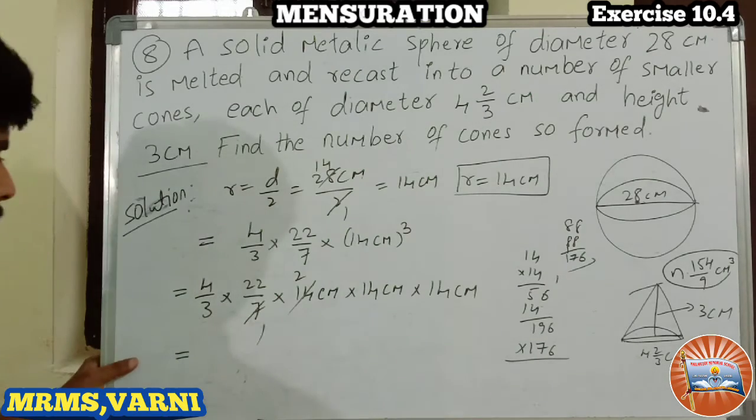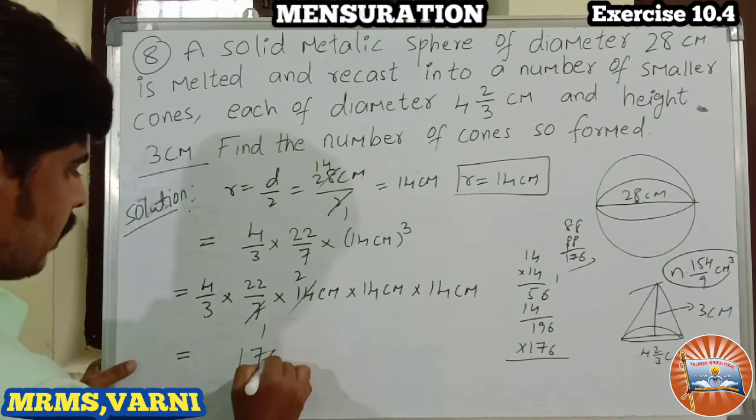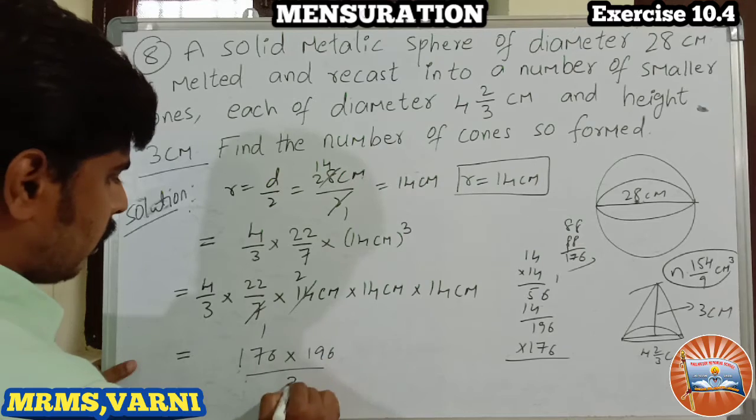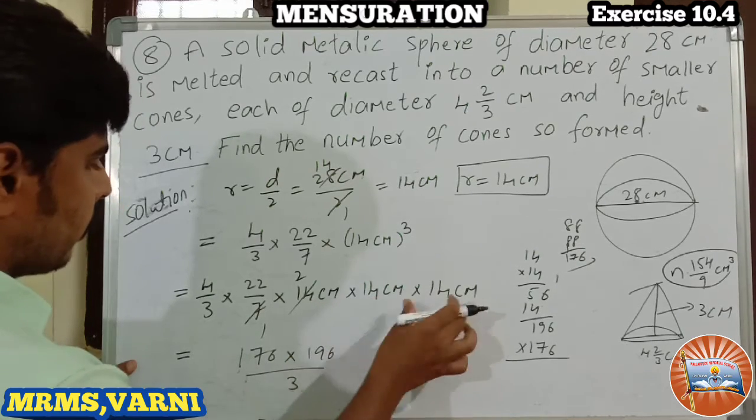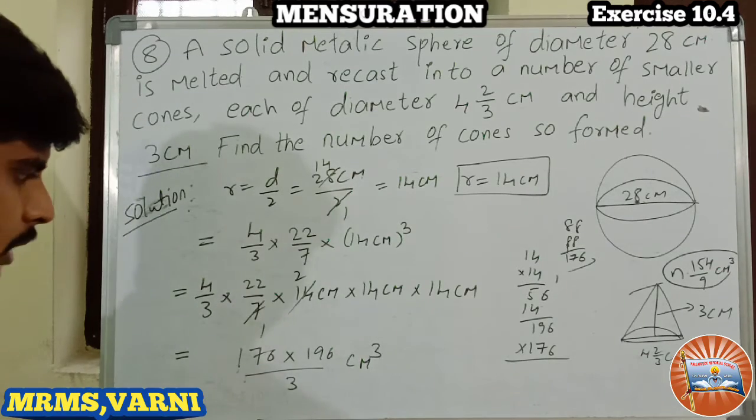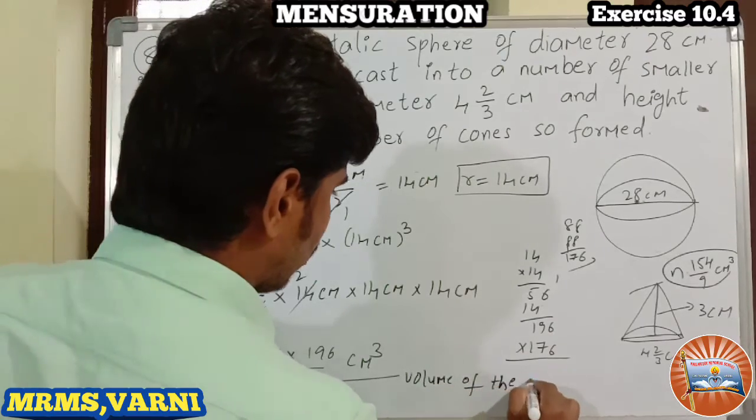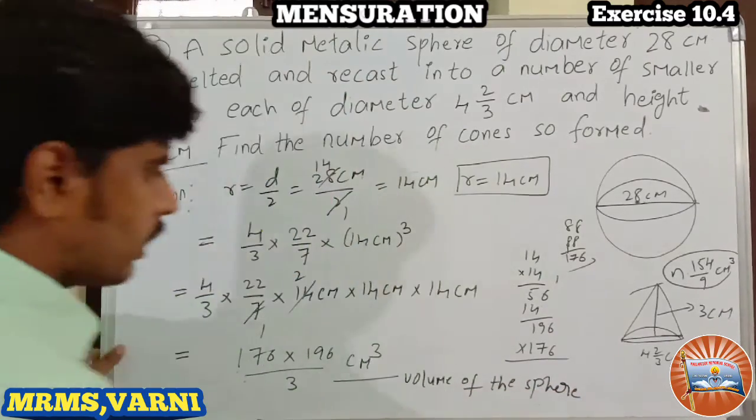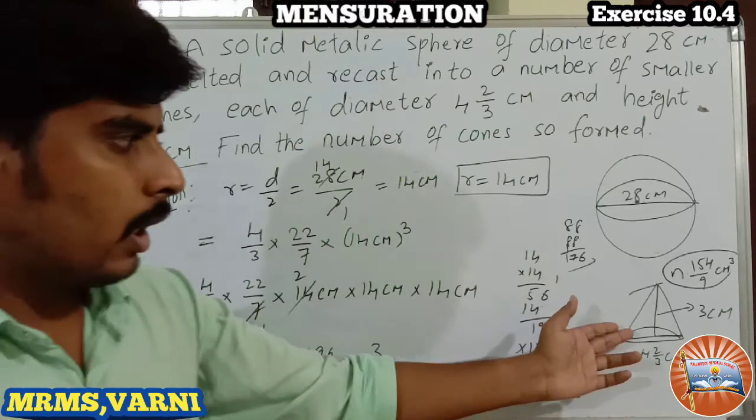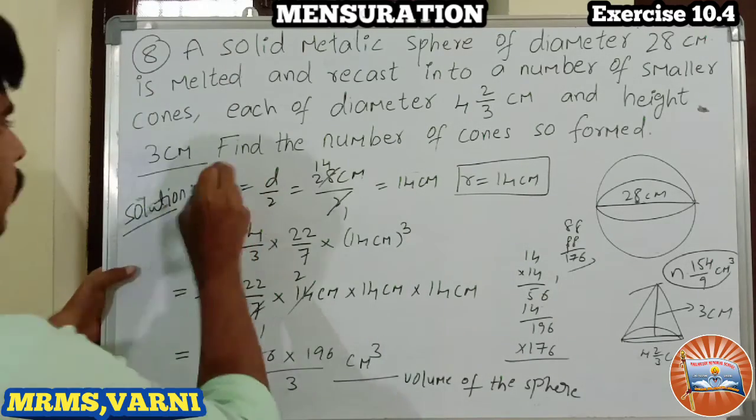Right. So what we got? So this becomes 176 into 196 by 3 centimeter into centimeter into centimeter cube. Okay, this is the volume of the sphere. Volume of the sphere. Okay, is it clear? So this must be equal to the volume of the n smaller cones, isn't it?